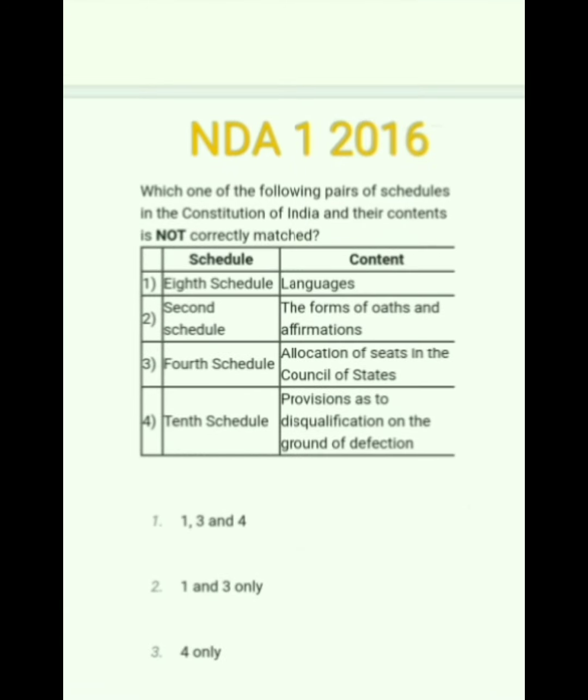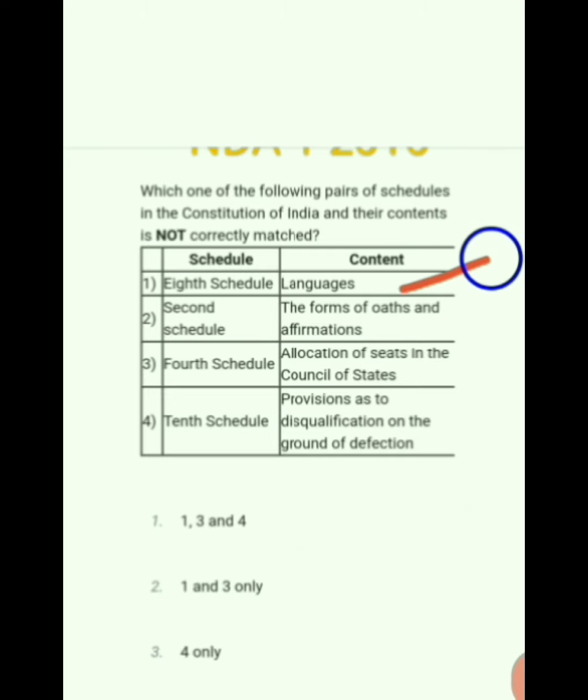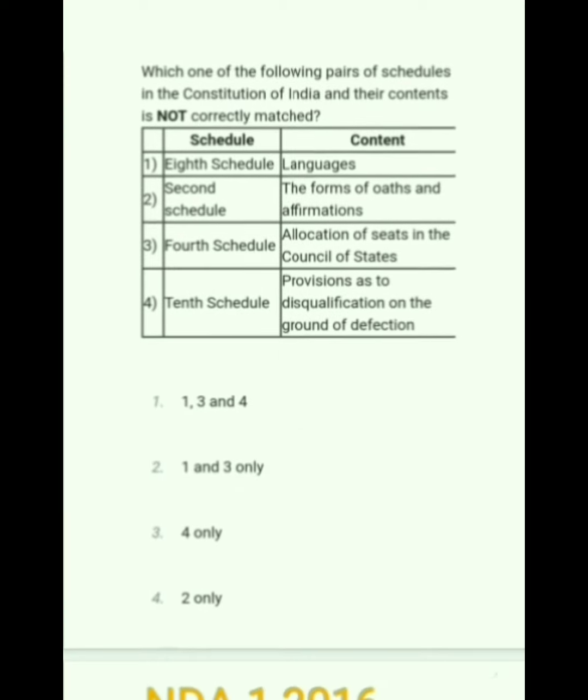First question: which one of the following pairs of schedules in the Constitution of India and their content is not correctly matched? 8th schedule, languages, is correct. Second schedule, the form of oath and affirmation, is wrong because the second schedule is about salary. Fourth schedule, allocation of seats in the Council of State, correct. 10th, provisions on disqualification on the ground of defection, correct. So here the correct answer is option 4.